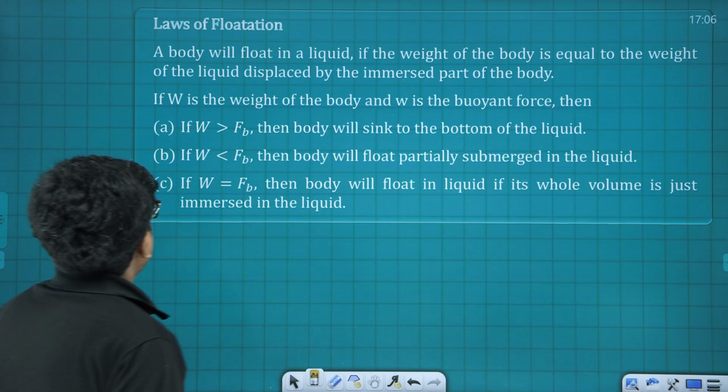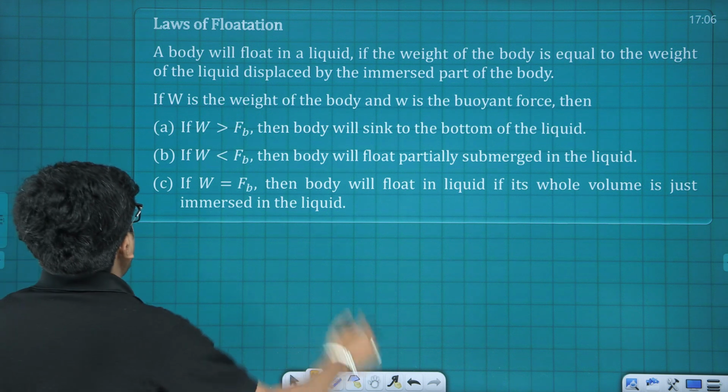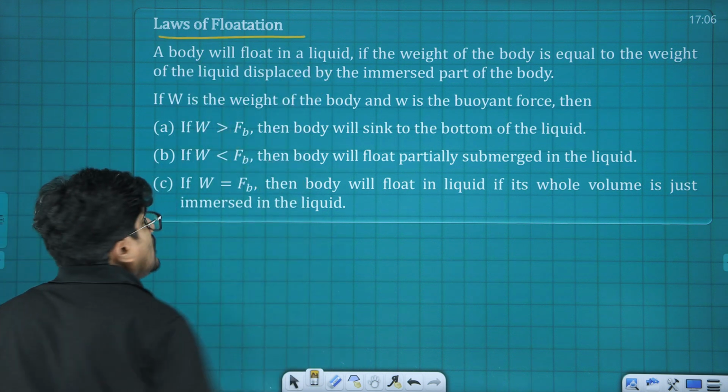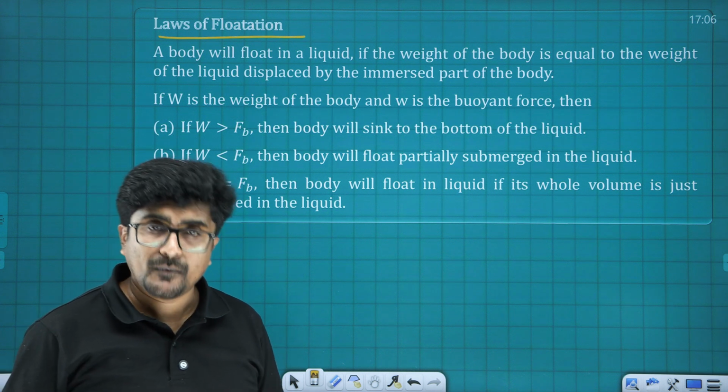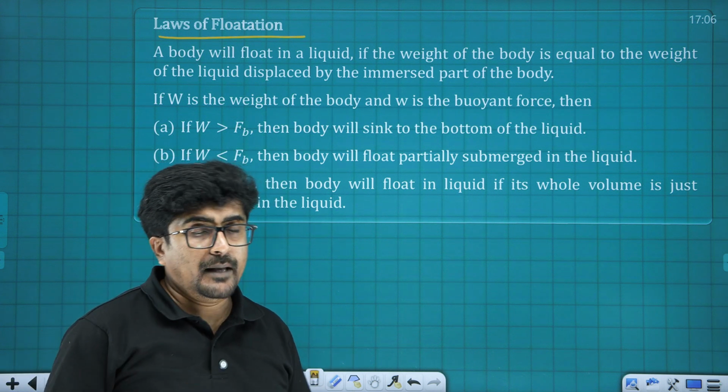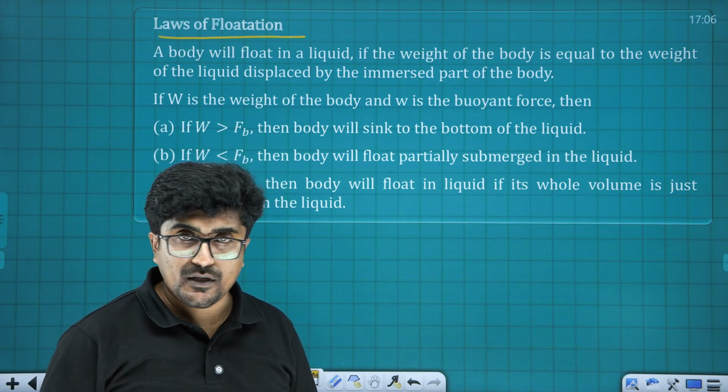Alright, now let's move to the next, that is the law of flotation. Based on the buoyant force as well as the actual weight of the body, how could a material behave inside the liquid?